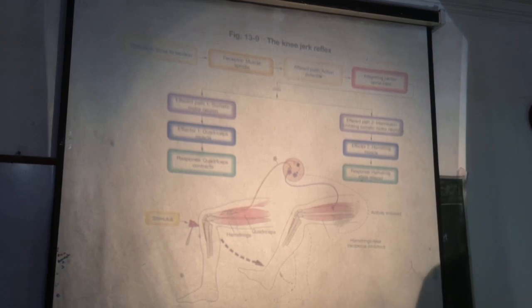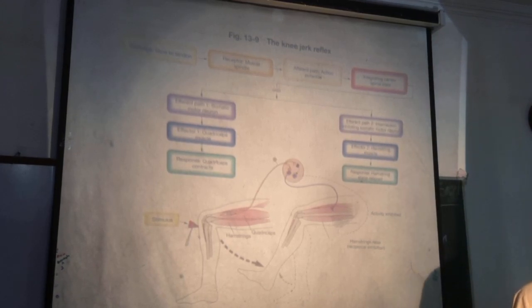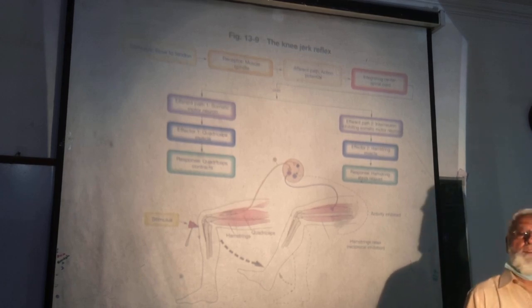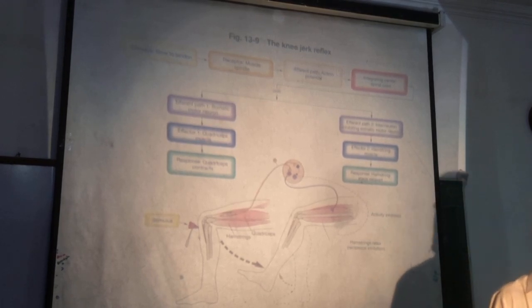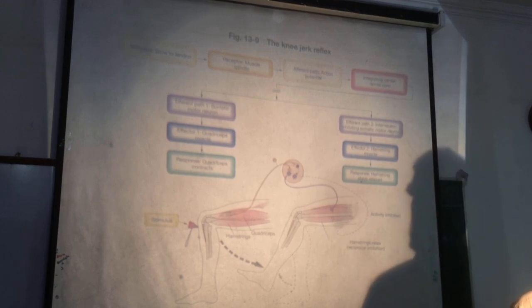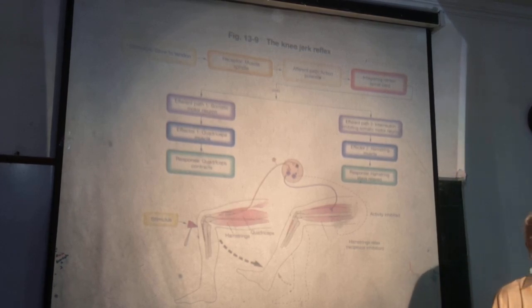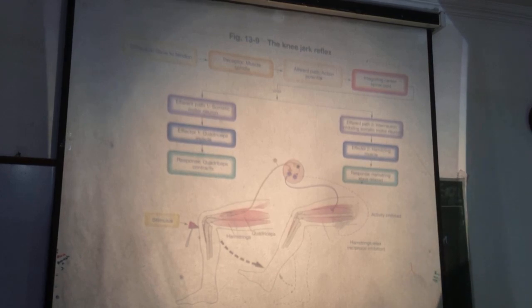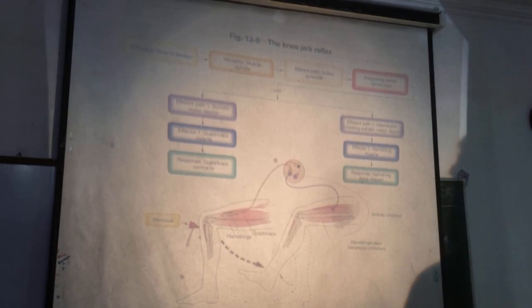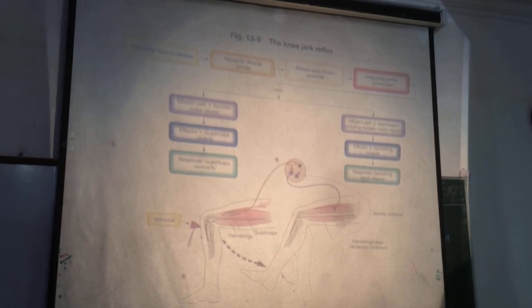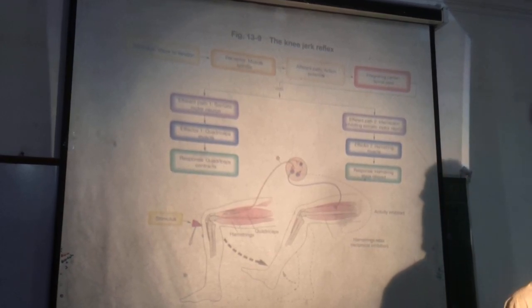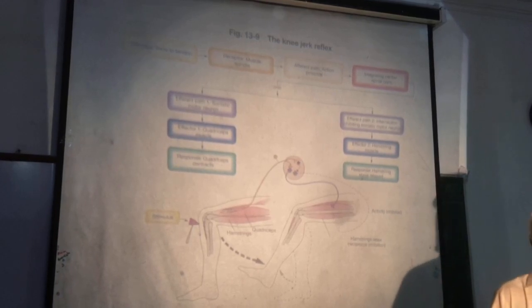The other function is that muscle spindles stabilize body position during tense actions. There is alpha and gamma co-activation.